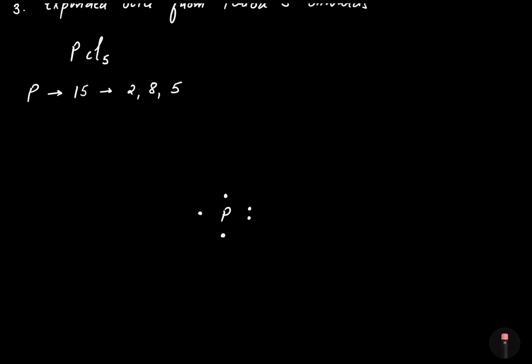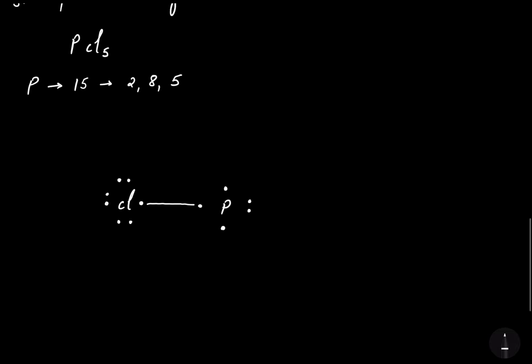So I'm taking the first chlorine. That's chlorine. It's number first electron, the second, the third, the fourth, the fifth, the sixth and the seventh. Now this chlorine will form one covalent bond with phosphorus to have its octet completed. So chlorine got 8 electrons in its valence shell after sharing 1 electron with phosphorus.